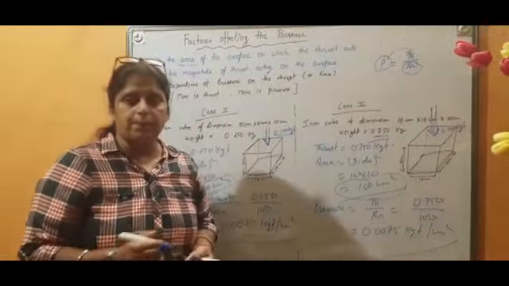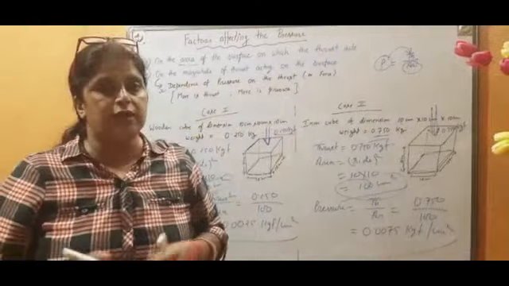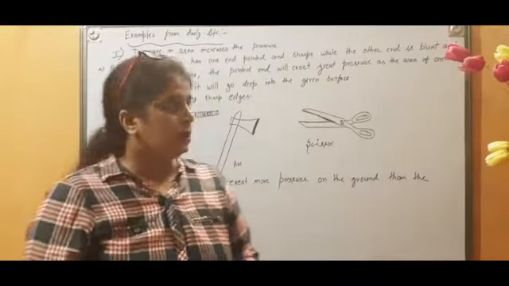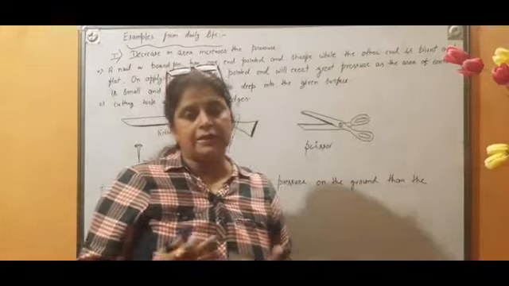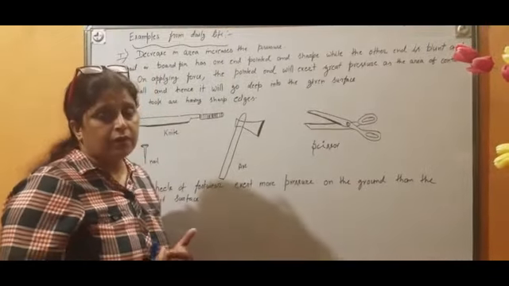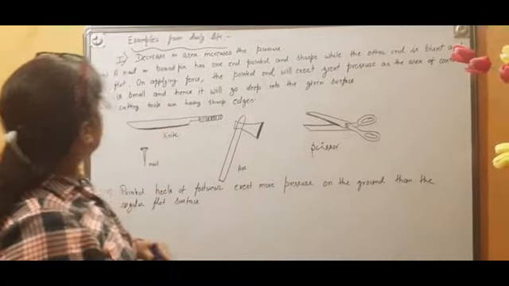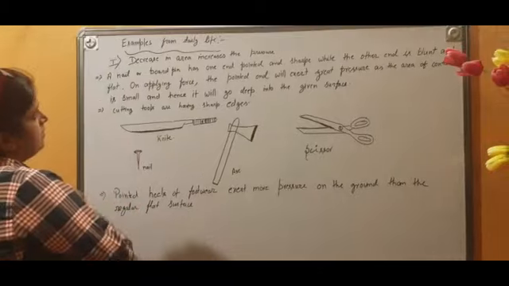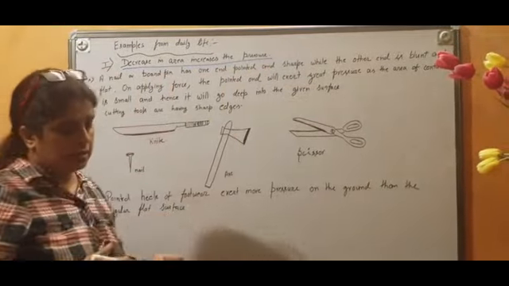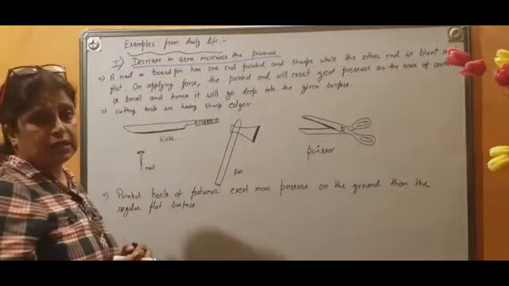Now we will see few examples from our general life to understand that thing, where these things are useful and we are utilizing this property of pressure. Now, with the help of daily life examples, we will try to understand both the topics on which pressure depends. So first example I am going to take here for that decrease in area, increase the pressure. Where we can see this thing in our daily life. For that I have drawn some diagram here.